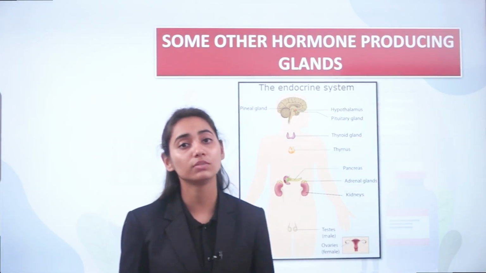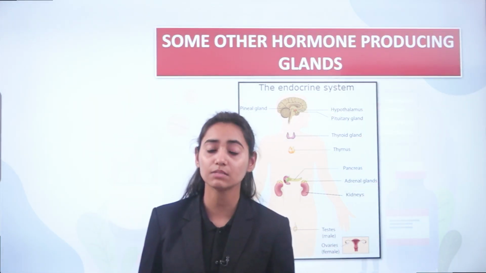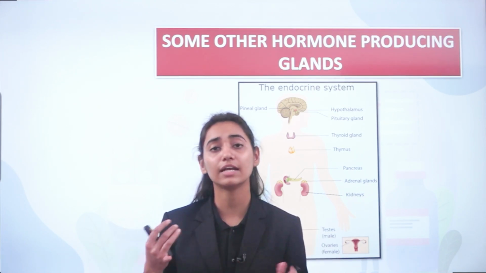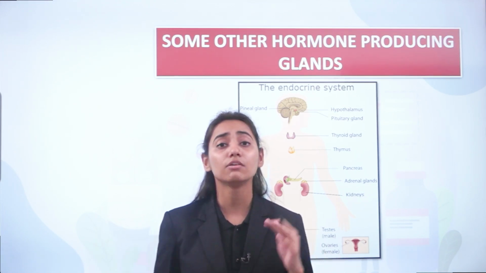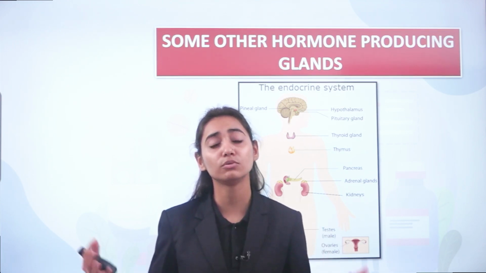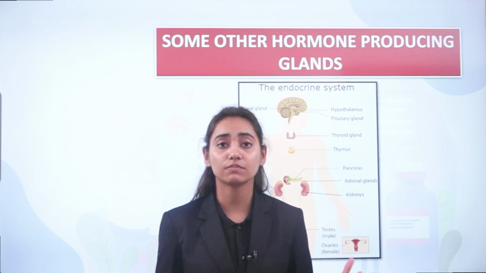And by this we come to the end of the chapter, that is the endocrine system. In this chapter, mainly you have to study three glands, that is thyroid gland, adrenal glands, and the pancreas. You have to study what hormone is released, and what is the problem that can be caused due to the over and the under secretion of that particular hormone.